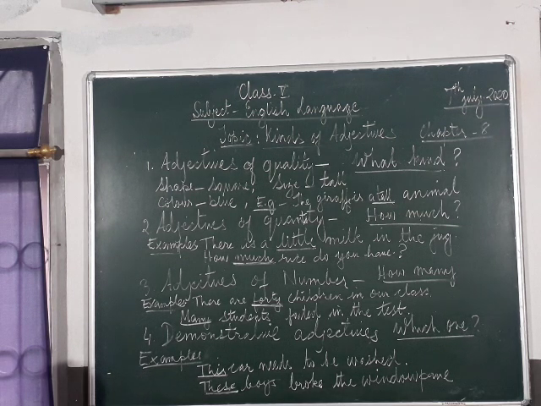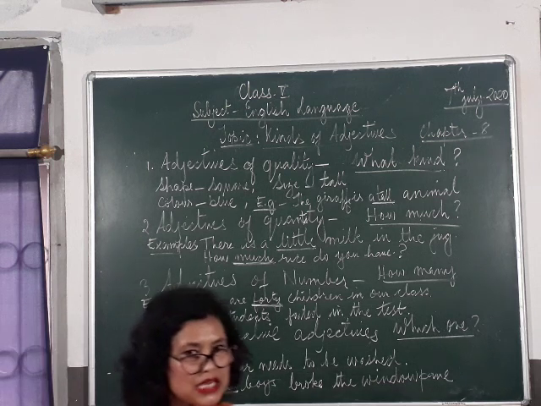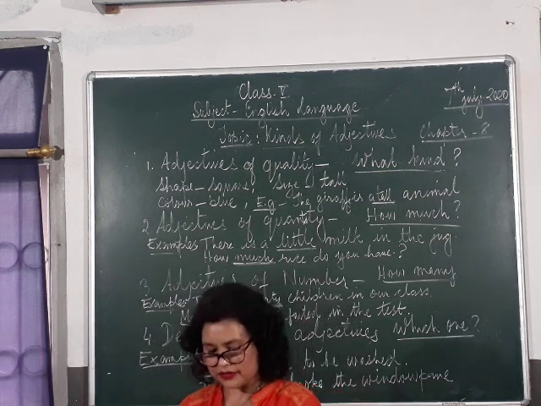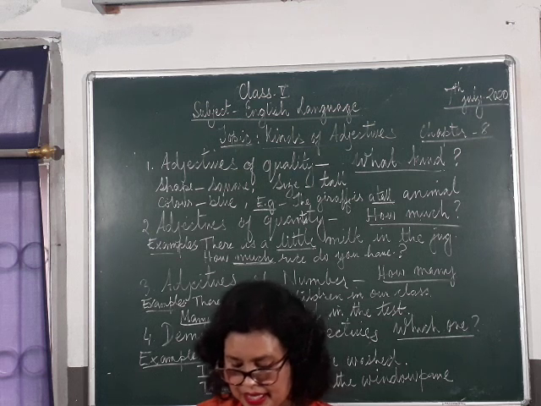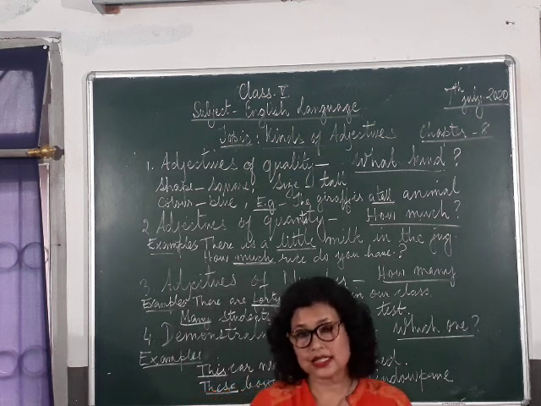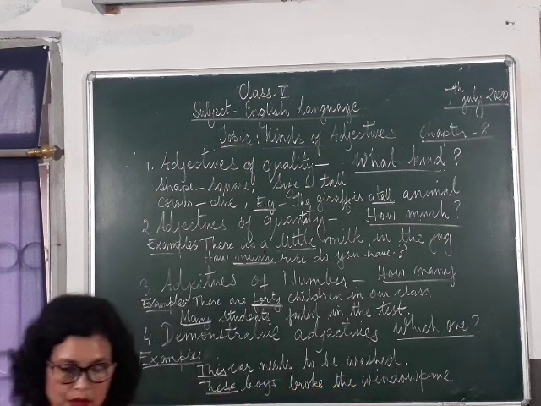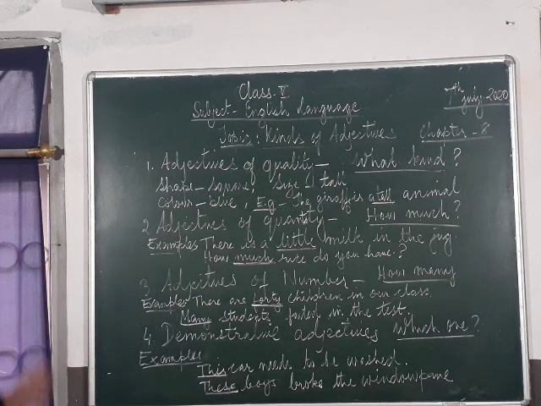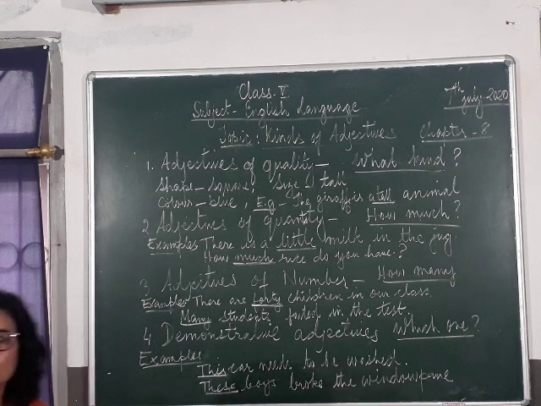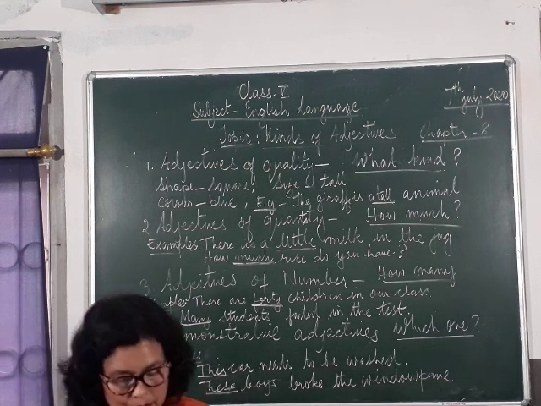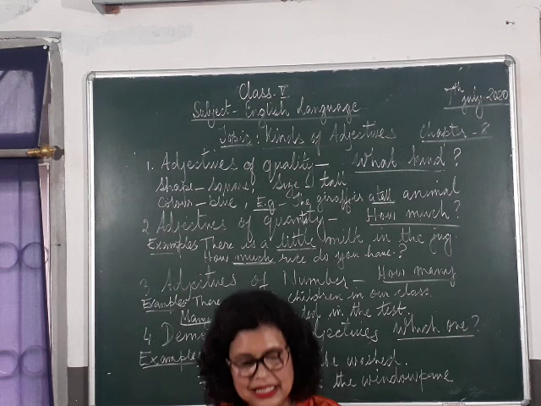We can change from nouns to adjectives. This is called transformation of adjectives. I will post this in the PDF, offline. Don't worry, children, you need not copy all this. It's very difficult for you. The definition I'm going to give you offline, okay? But I'm just trying to explain now the formation of adjectives.